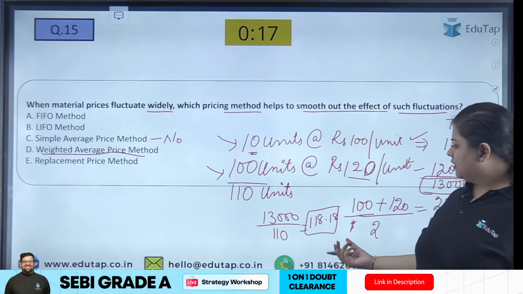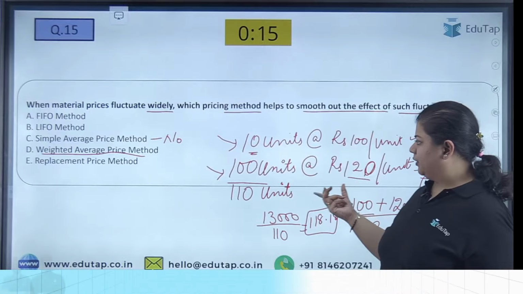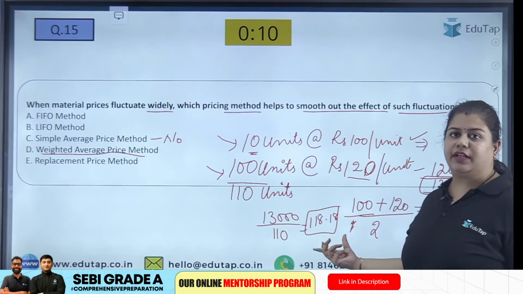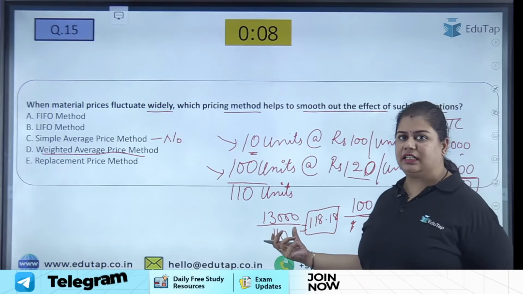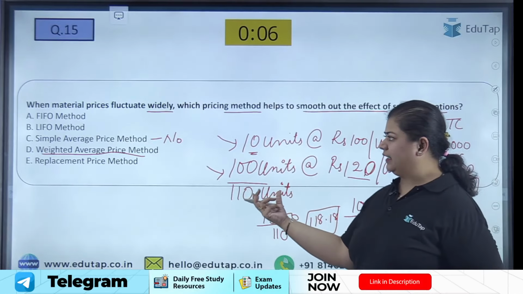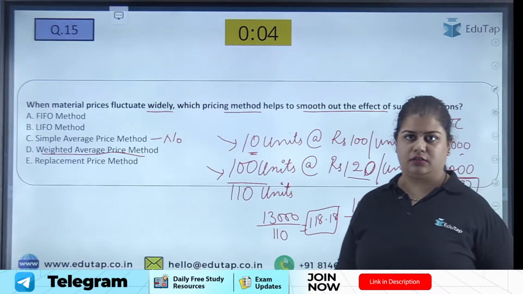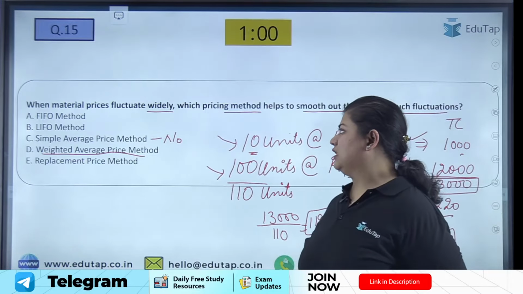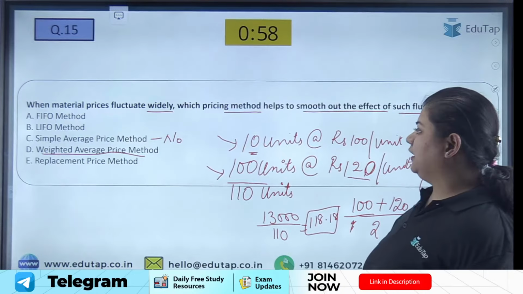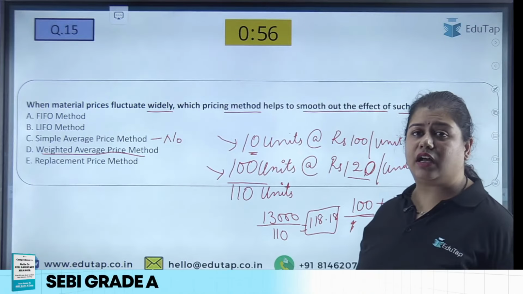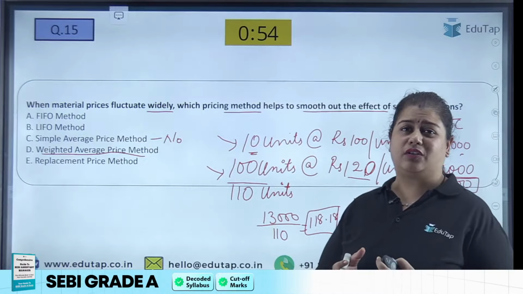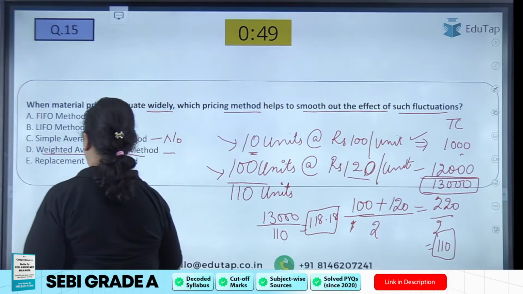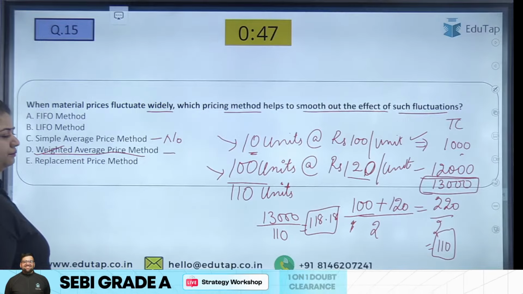So that means it is now close to 120 because most of the units that I bought were at that higher price. Hence when I also consider the quantity that I have bought and held in the inventory, it will smooth out the effect of fluctuations, because now it will not fluctuate since the quantities are also taken into account. So this is the correct answer.